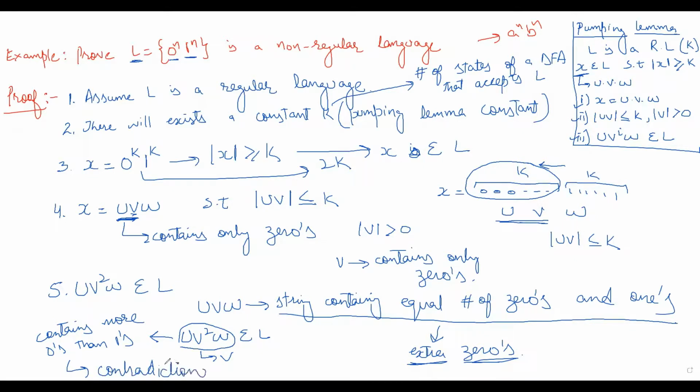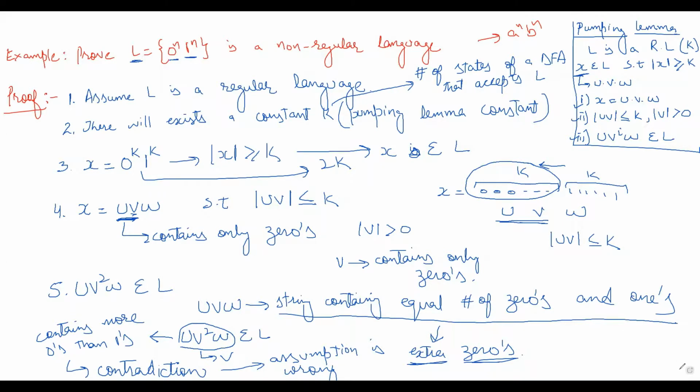So that means our assumption is wrong. What was our assumption? The assumption was L is a regular language. So L is not a regular language. It is a non-regular language. Fine. So this is how we prove a language is non-regular.